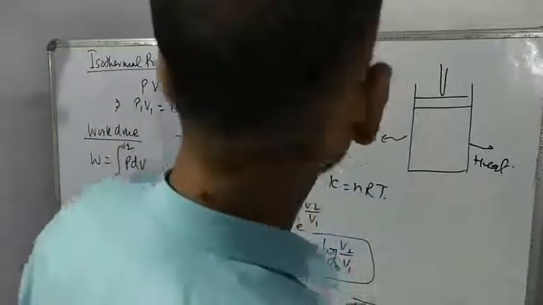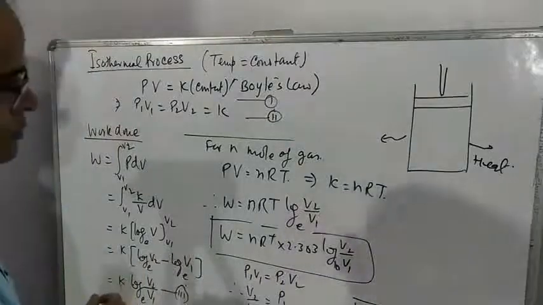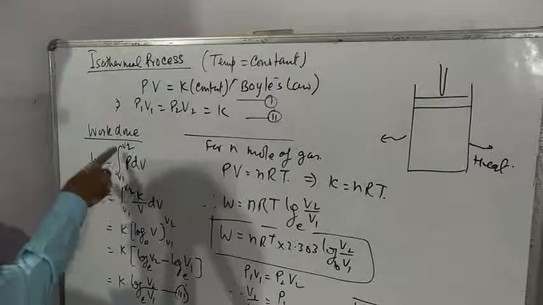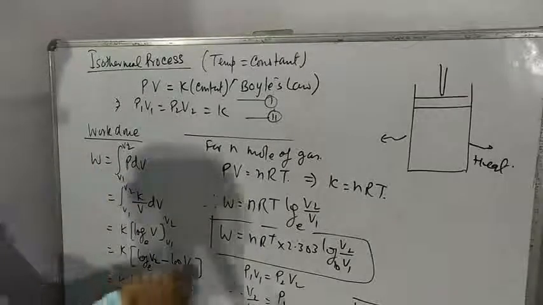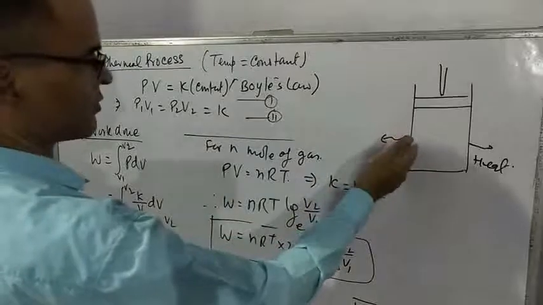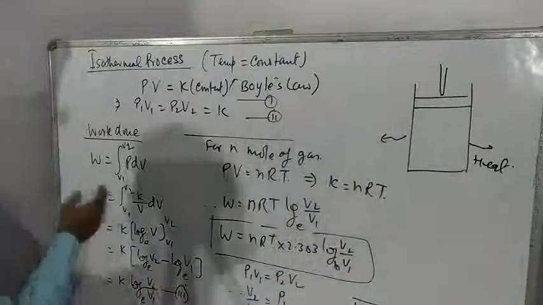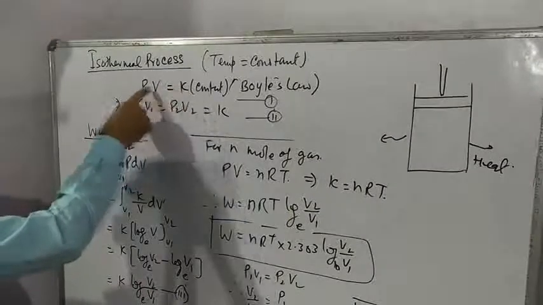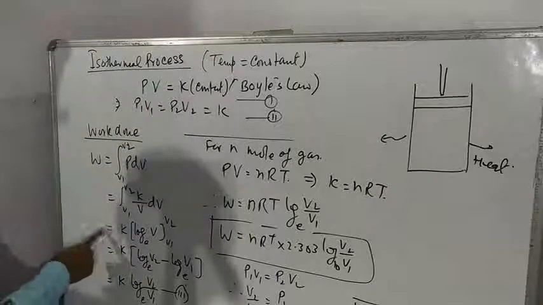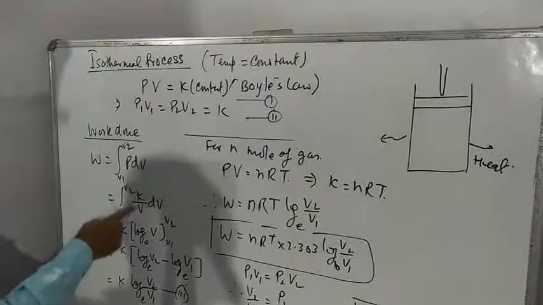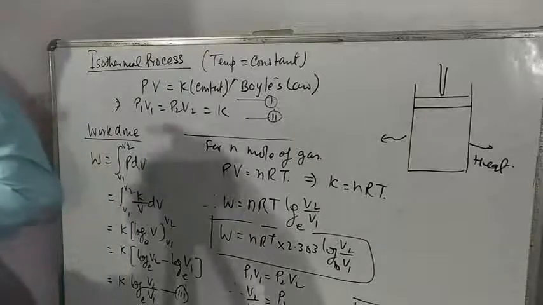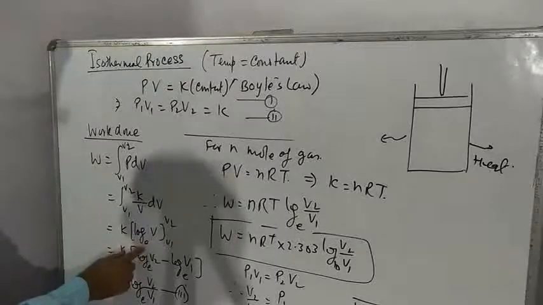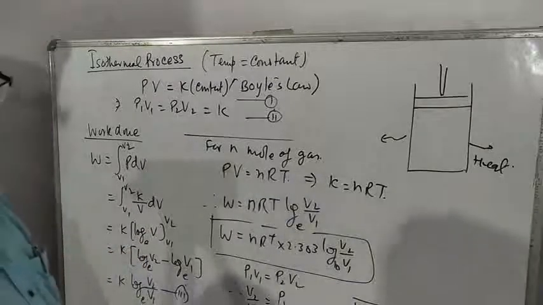Now let us understand work done in isothermal process. You know that the formula of work done is the integration of PdV from V1 to V2. Suppose the piston is changing from volume V1 to V2. From here you can write the value of P as K by V, where K is constant. So 1 by V dV, integrate, it becomes log V to the base e. Integration of 1 by x is equal to log x.